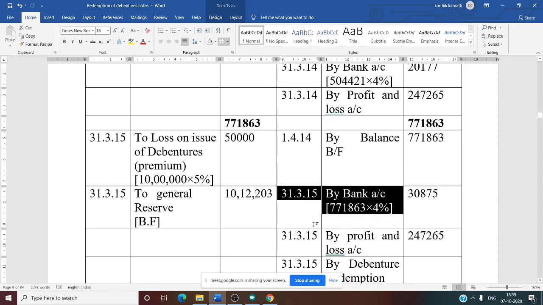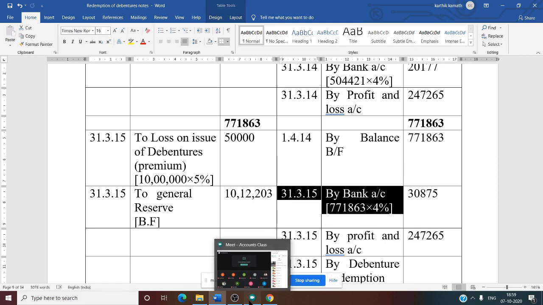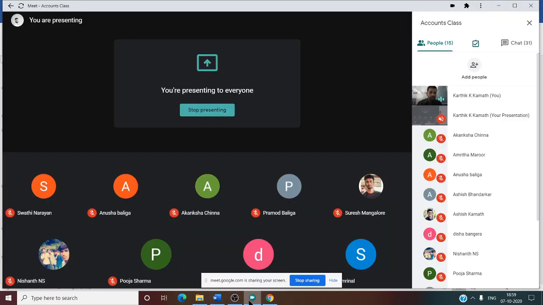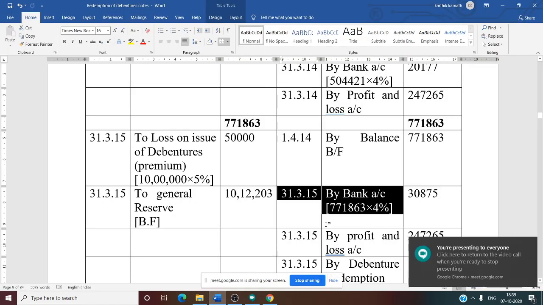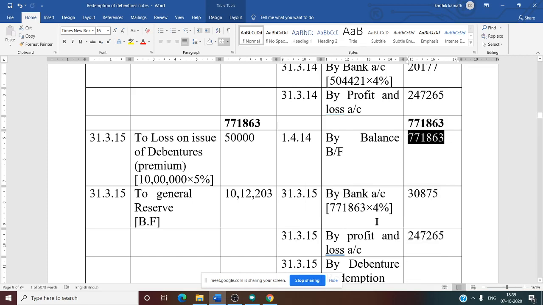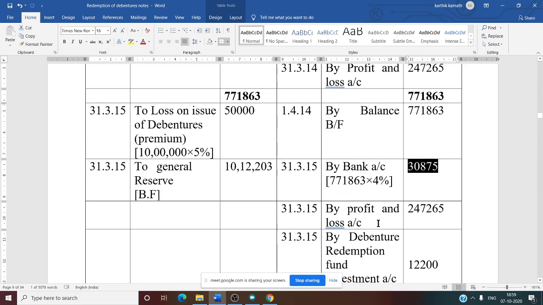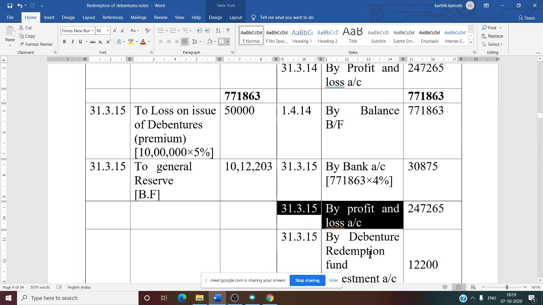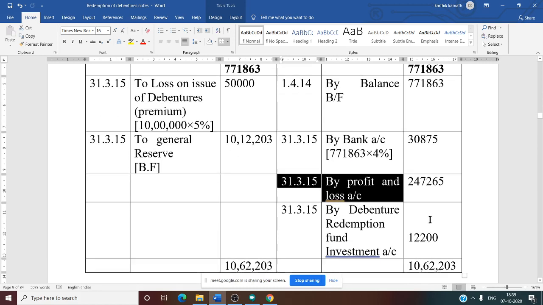after that there is again interest on the opening balance of each year, on 31/3. When interest is calculated at the end of the year, and when the amount is set aside at the end of the year, that is why the date is important. See this, at the end of the year, 31/3/2015 by bank account, on the opening balance of that year, 7,71,863 into 4%. If you calculate, you will get 30,875. That is the interest calculation. And in the last year also you are going to set aside the amount, that is 2,47,265. That is the same every year.